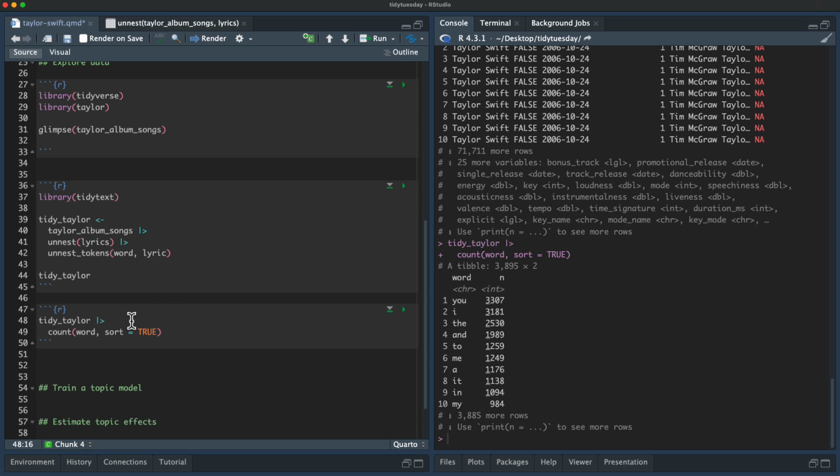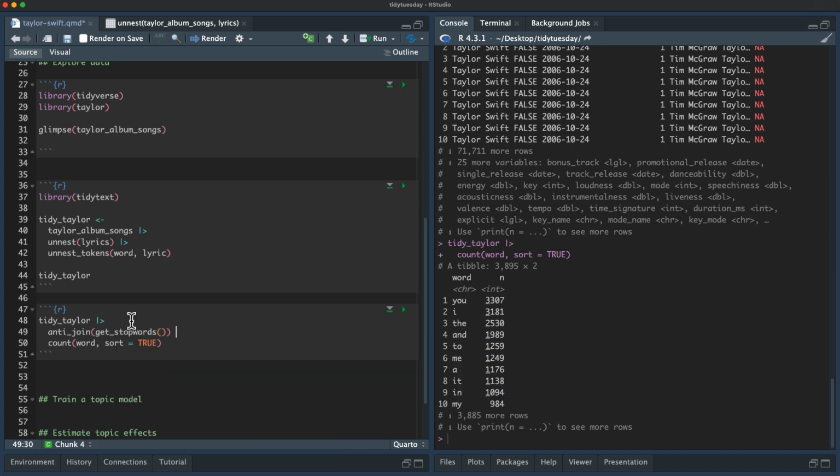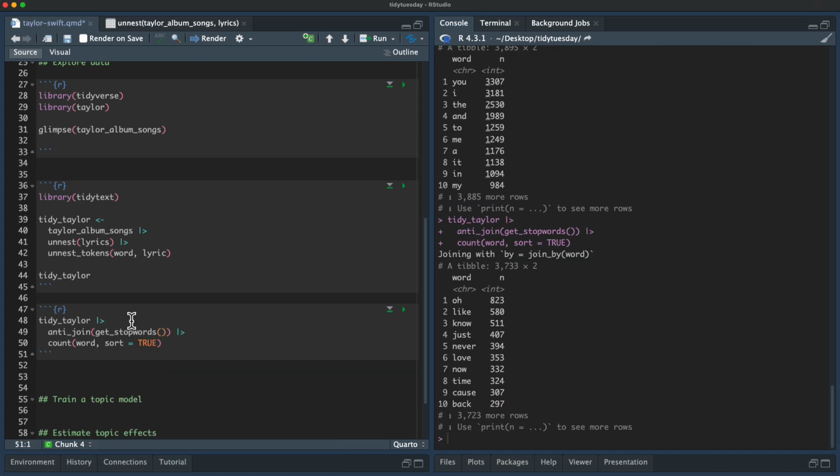If we wanted to get rid of the stop words, we can do that like this. If we wanted to count up the most common words that are not stop words, we have things like love, never, no, and time. These are just very common English words that are not in the stop word list.